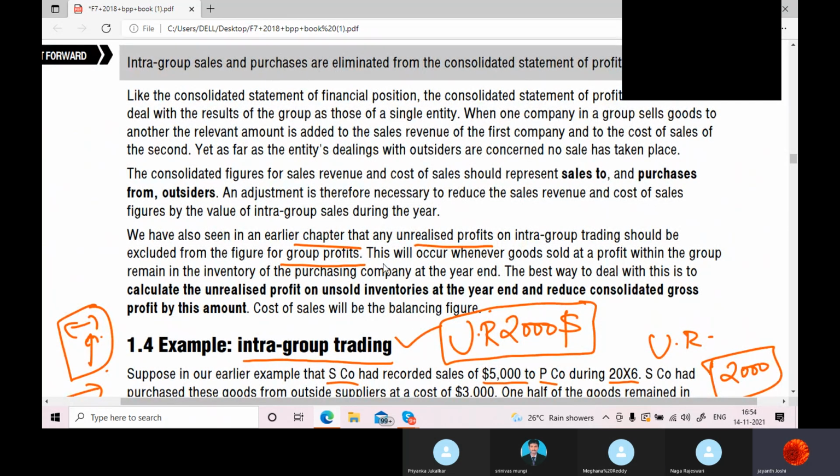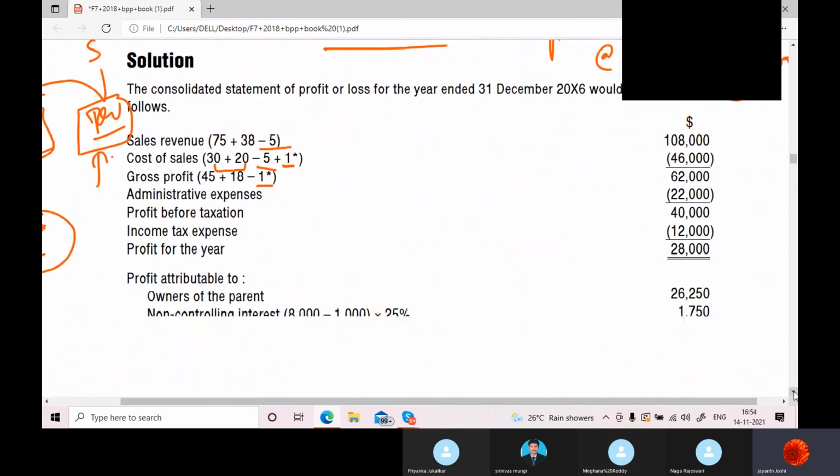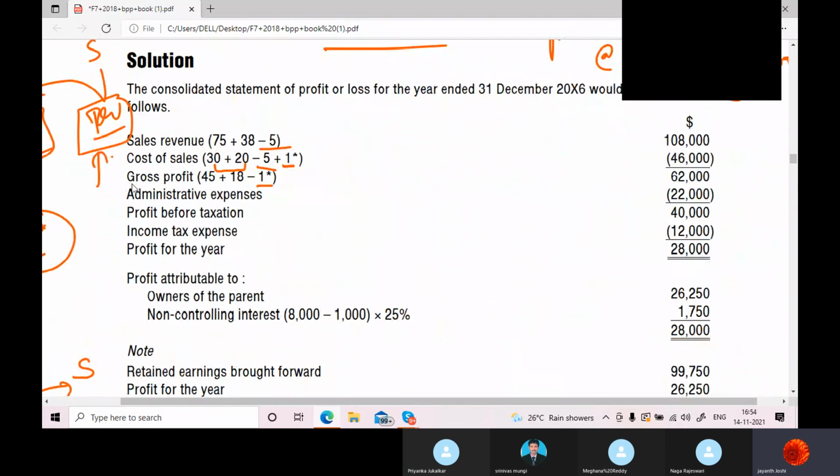That we used to do in retained earnings in the previous chapter, because there we were not preparing the statement of profit or loss. Here we are clearly making the statement of profit or loss. So whatever unrealized profit you have made in this transaction will be reflected in your gross profit. Please tell me yes or no, all of you.